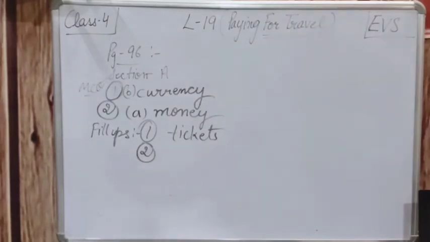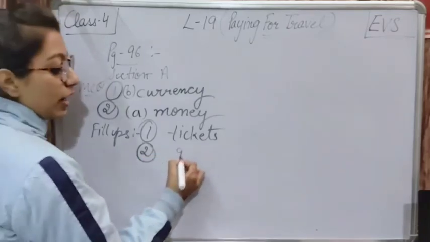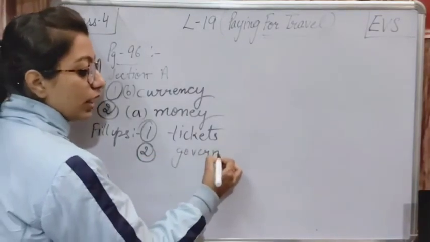Then next is, the dash has the sole right to mint coins. Who has the sole right to mint coins? The government has the sole right to mint coins. कौन करता है ये काम?